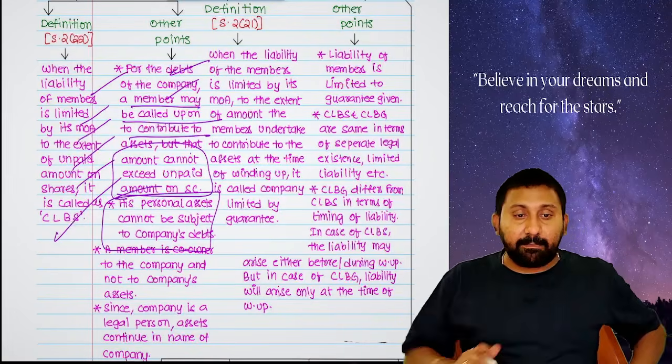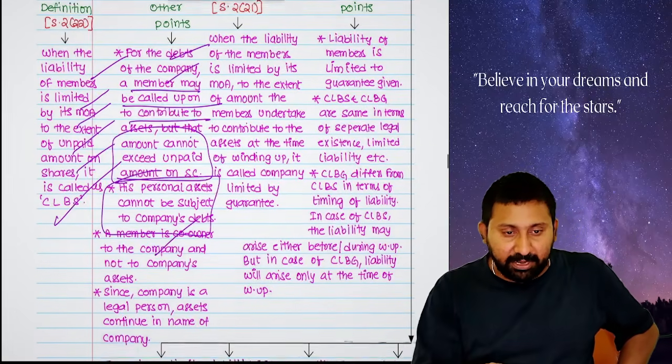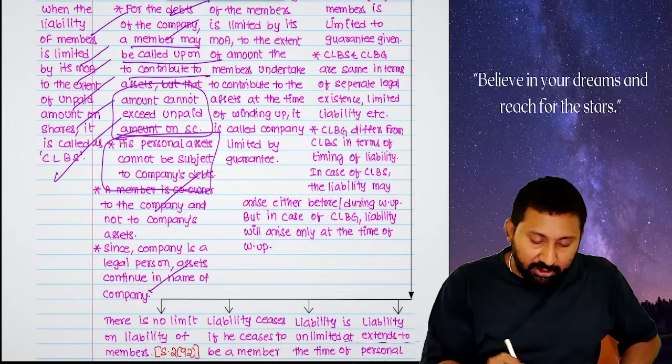Okay. Next, a member is a co-owner of the company, not of the assets of the company. Since the company is a legal person, assets continue in the name of the company.